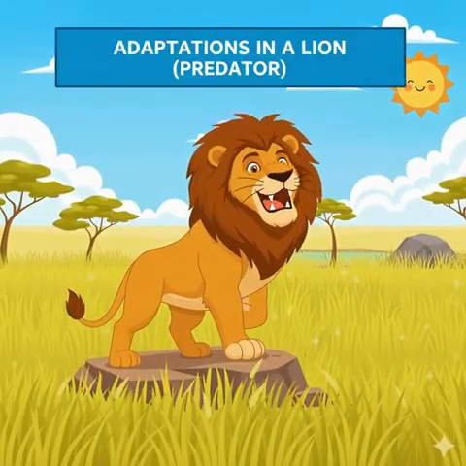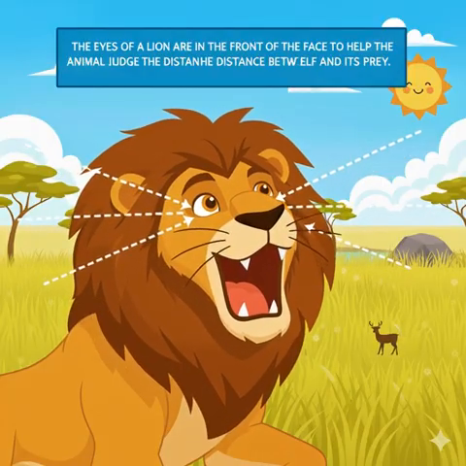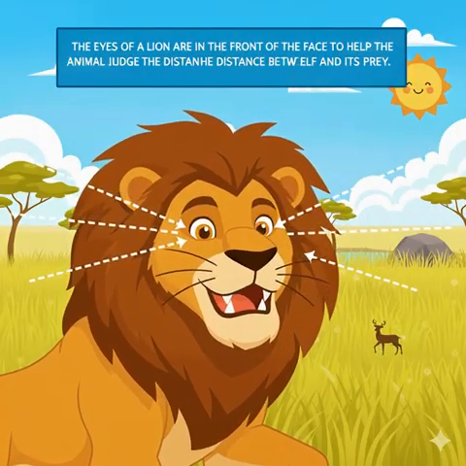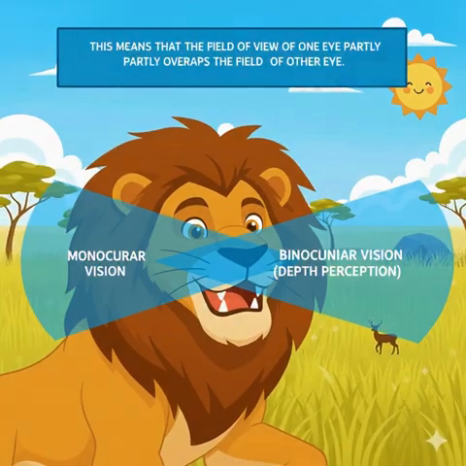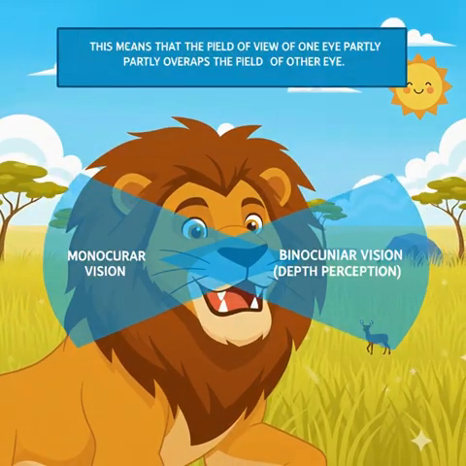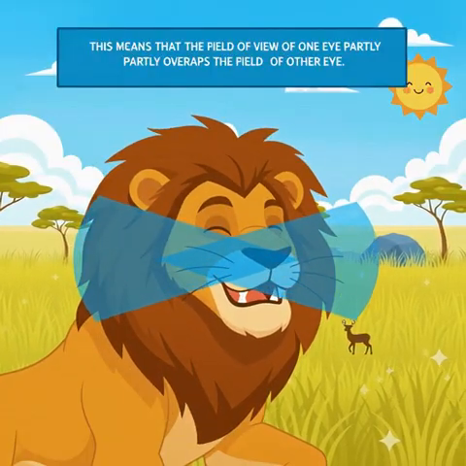Adaptations in a lion, predator. The eyes of a lion are in the front of the face to help the animal judge the distance between itself and its prey. This means that the field of view of one eye partly overlaps the field of view of the other eye.